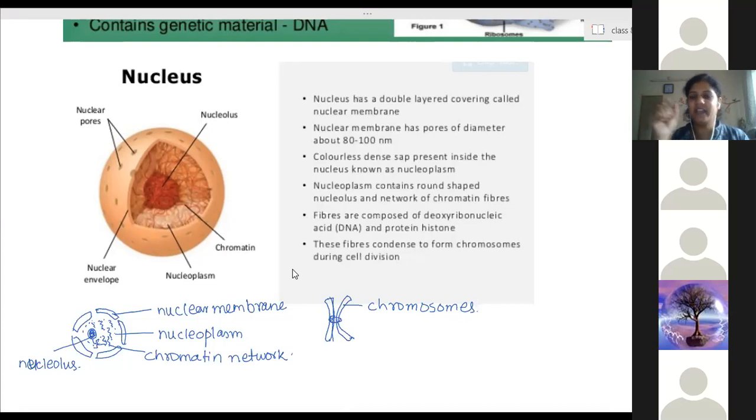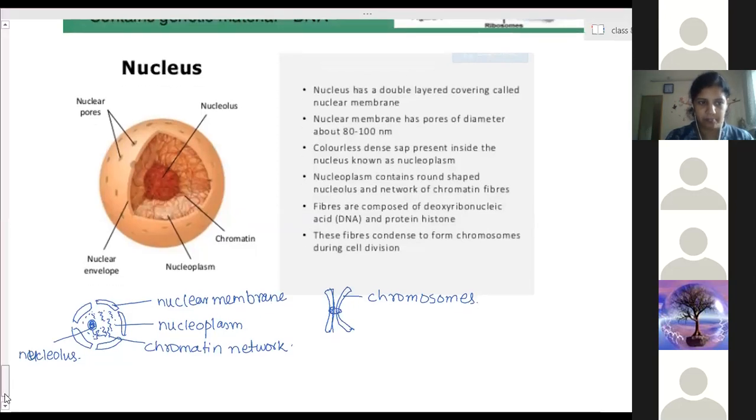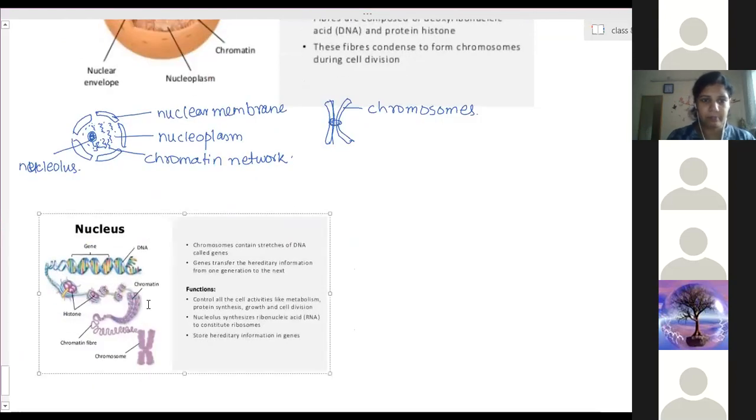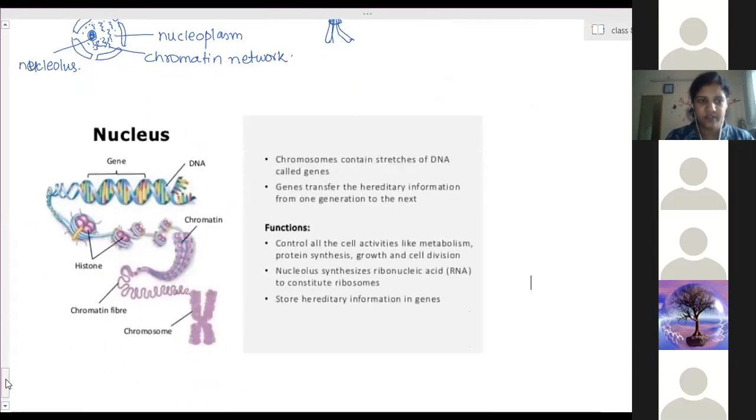Genes are made up of DNA. You have heard the word DNA? Yes, ma'am. Many DNAs combine to form genes, and many genes combine to form one chromosome. Clear? And these chromosomes are present in the form of a chromatin network. So here I will show you. Now you can see here, this is the structure of DNA.